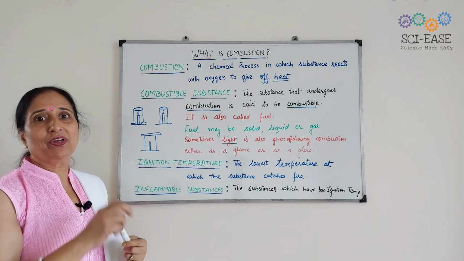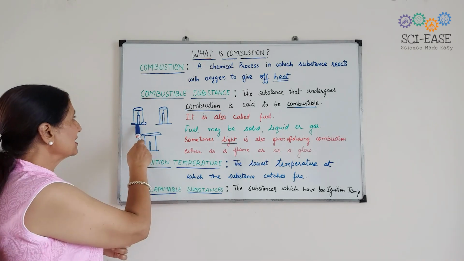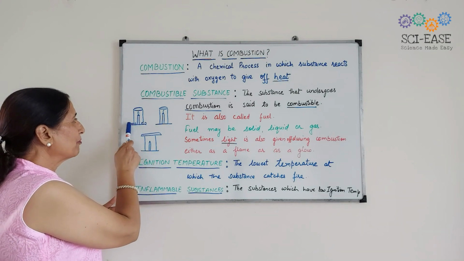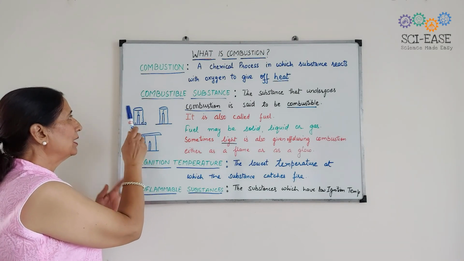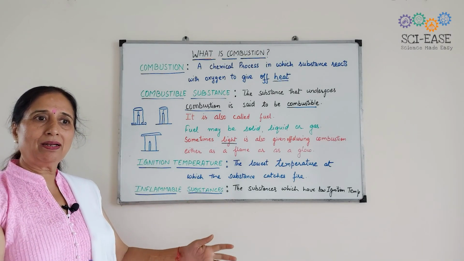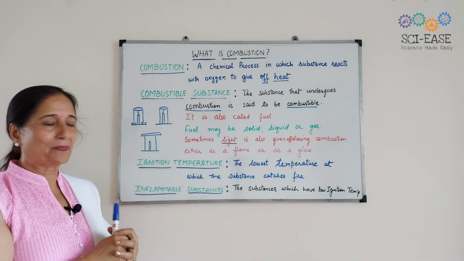So what will you observe? In the first case, where air is coming from below also, when we place the chimney, the candle will burn as it is.